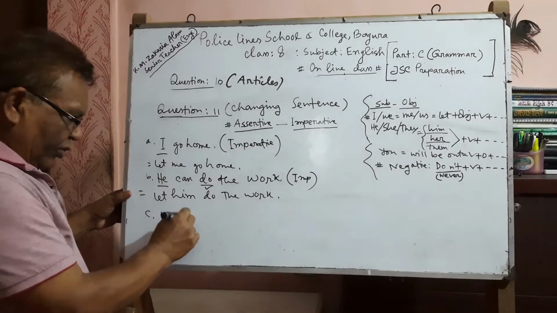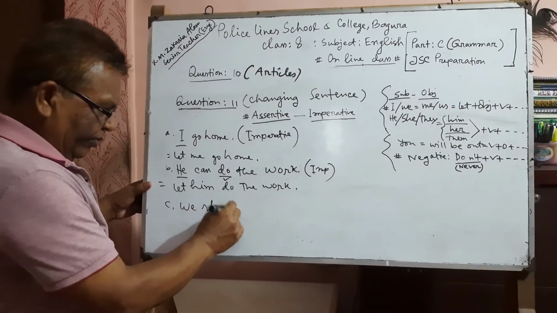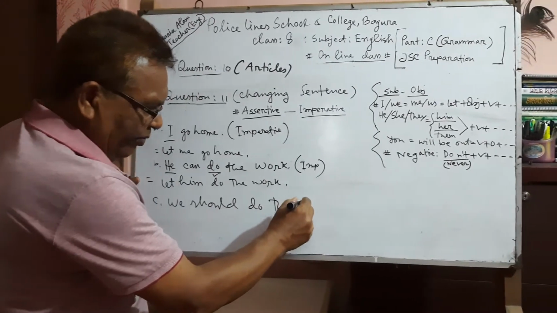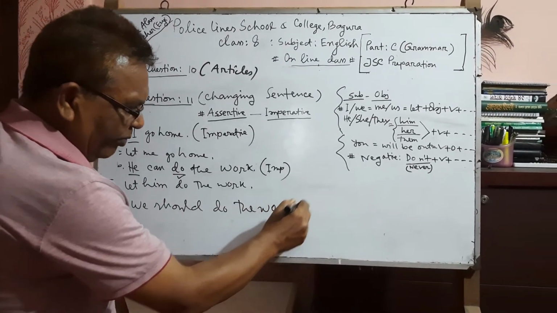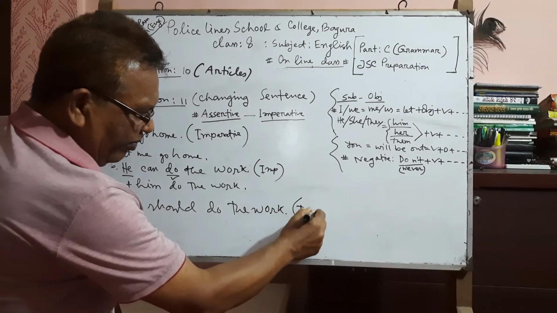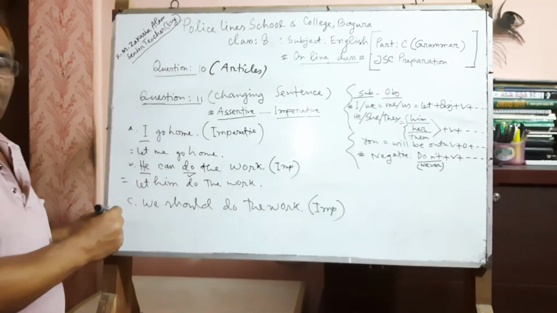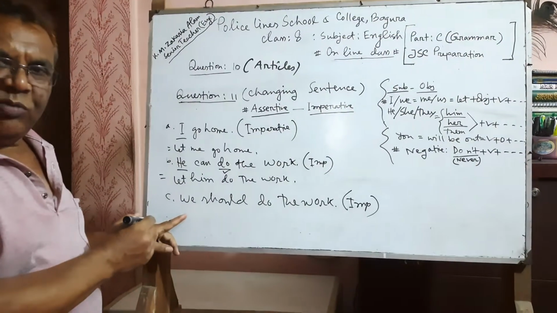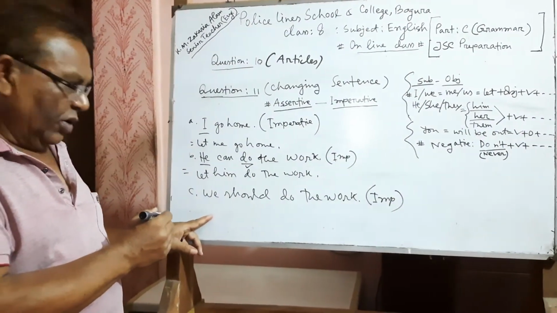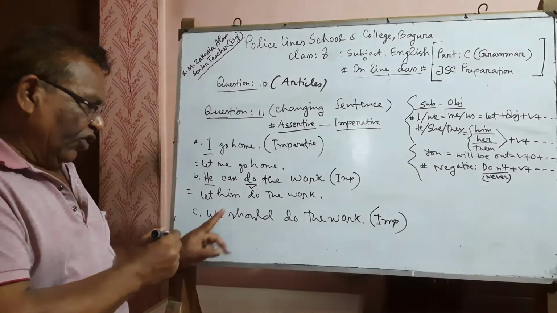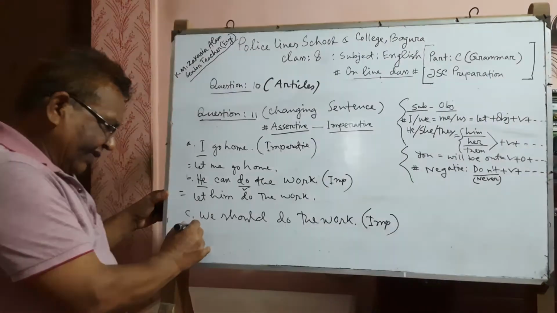We should do the work, make it imperative. Here the subject is we. We is the first person plural number, so to change the sentence into imperative, let is necessary.